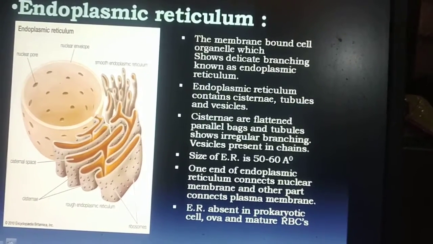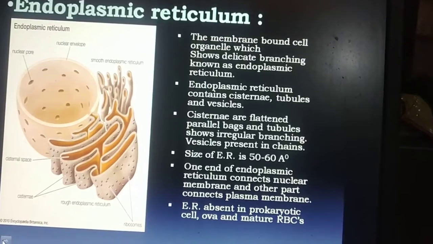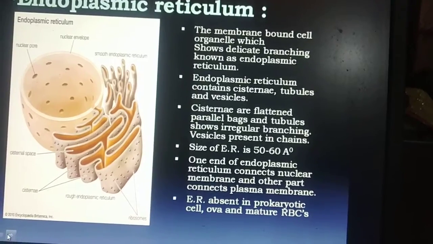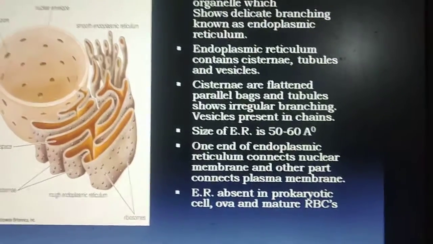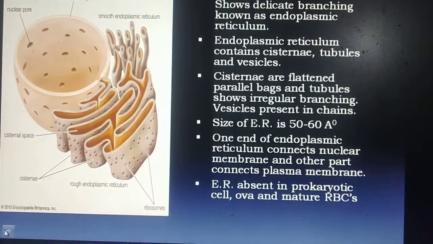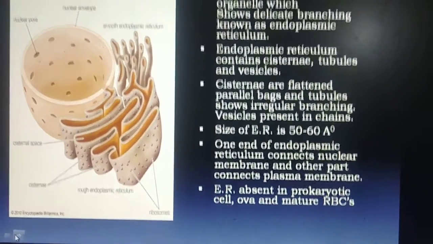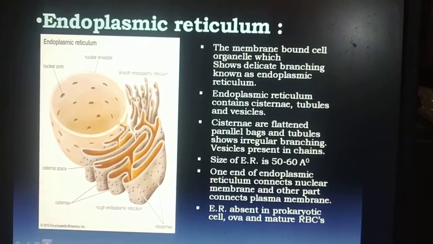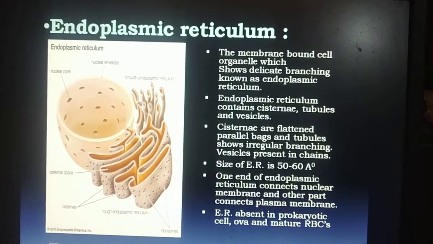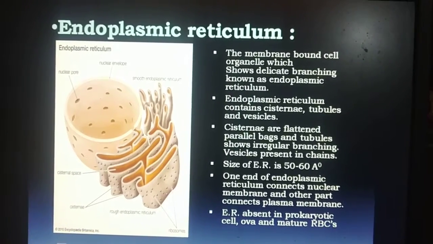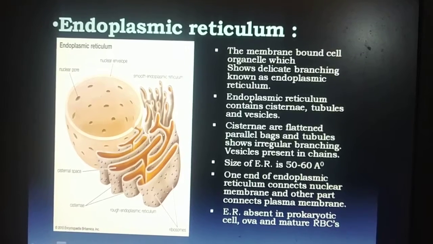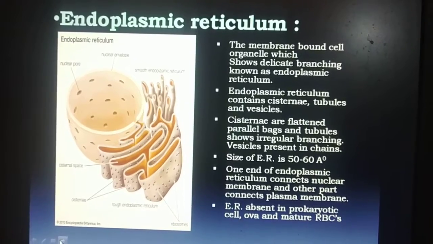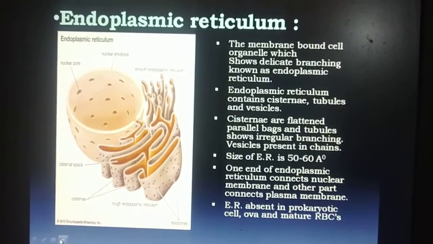Cisternae are flattened bags, and tubules show irregular branching. Vesicles are present in a chain. Vesicles are the structures which contain manufactured protein. The size of endoplasmic reticulum is 50 to 60 angstrom. One end of endoplasmic reticulum connects to the nuclear membrane, and the other end connects with the plasma membrane.